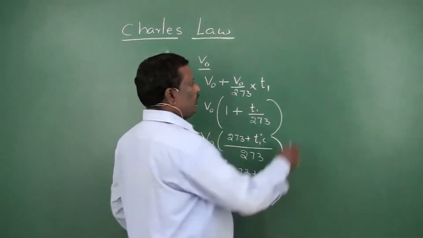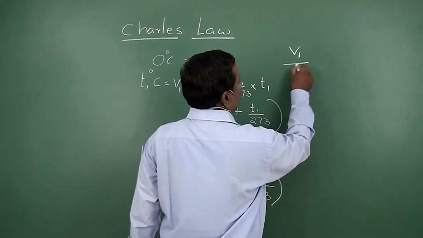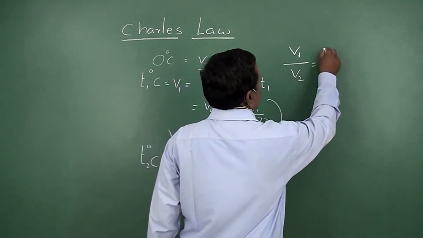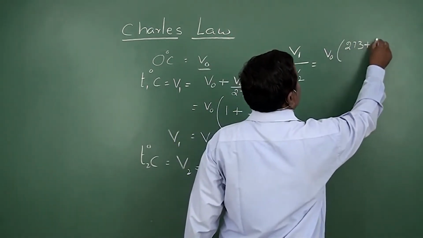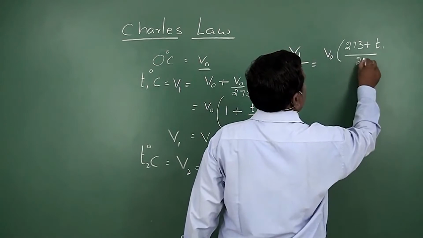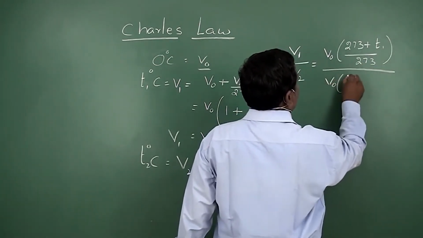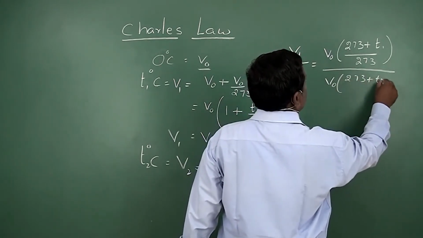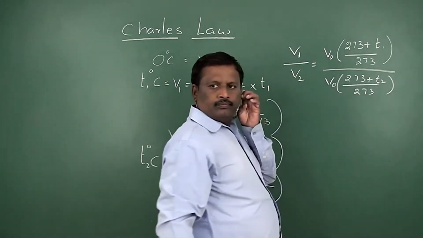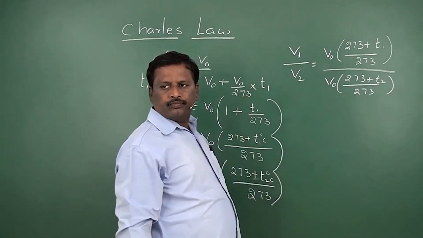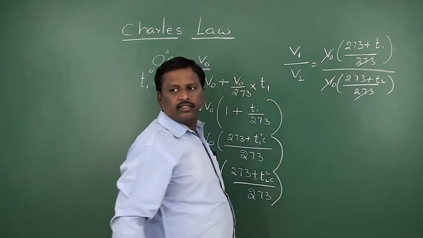Then V1 by V2 is equal to V0 into 273 plus T1 by 273 by V0 into 273 plus T2 by 273. Now on cancelling, V0 and 273 will be cancelled.